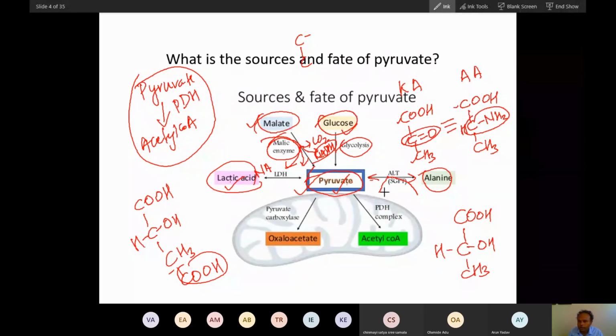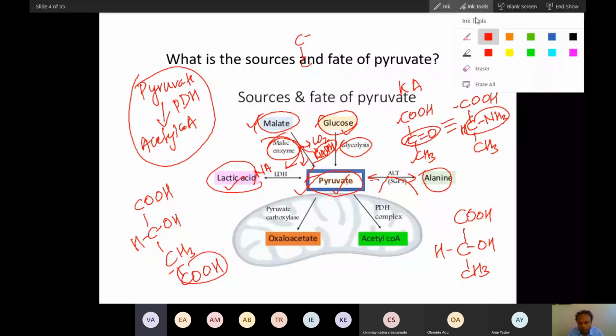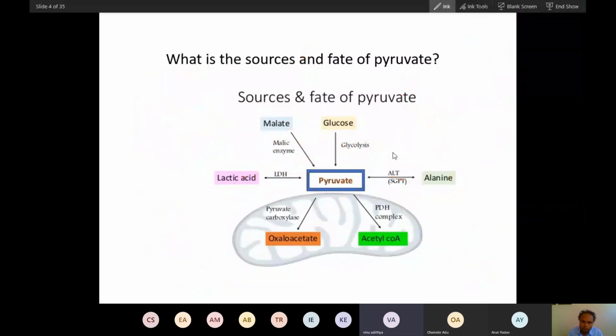And then pyruvate. Yes, any question? Sir, but most of the process in glycolysis are reversible, no sir? Most of the process of glycolysis is irreversible. You are right, but there are 3 irreversible steps. Yes, sir. Yes, sir, but you're considering the whole process as irreversible. No, let's see. I'm talking about that same thing. Oh, there are 3 irreversible steps. Okay, that 3 irreversible step makes this glycolysis irreversible. Okay. Yes, sir. If you what will happen if you take this into account? This whole nature of reaction completely will be irreversible.